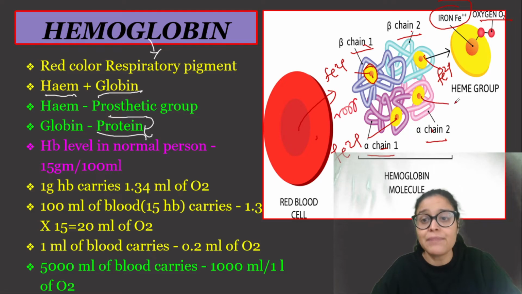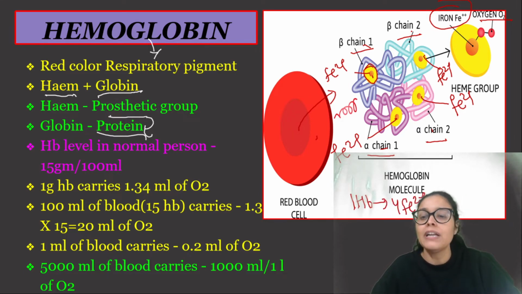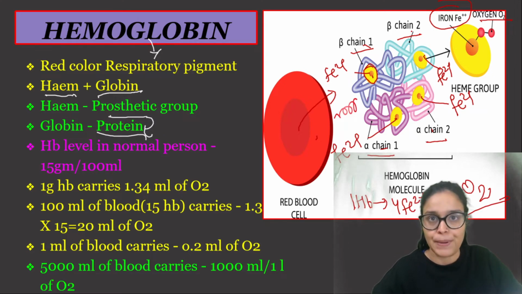So 4 iron means obviously one hemoglobin has 4 iron molecules, and 4 iron would basically transport 4 oxygen molecules. That is something which you have to remember.